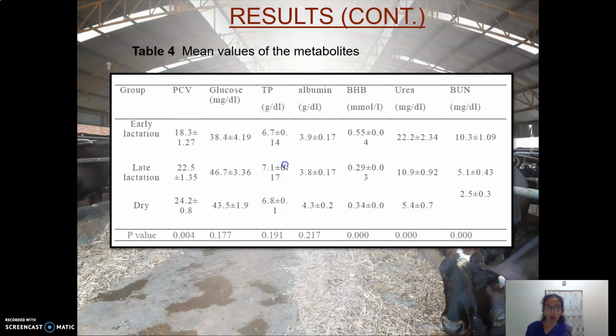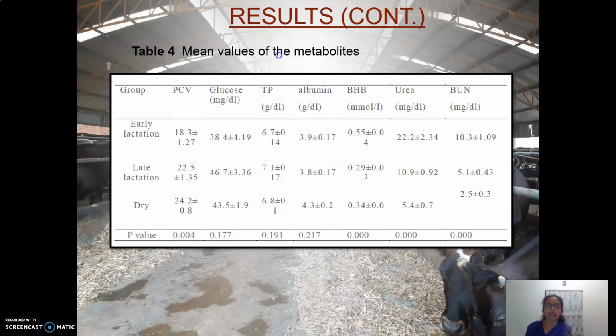The normal total protein level should be almost about 7 in dry cow groups and about 7.5 in fresh cow groups, and the albumin level should be almost about 3.3 in the dry cow group and 3.2 in the fresh cow group.